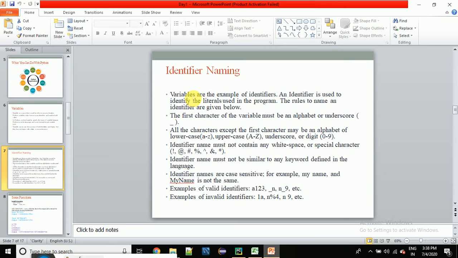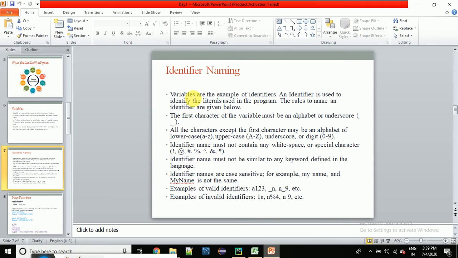So when we store something into a variable, the data is of some type. That can be a number, a string, a float, or something else. Every value has a type, and that type is called data type. The definition and these terms are the same for any other language.